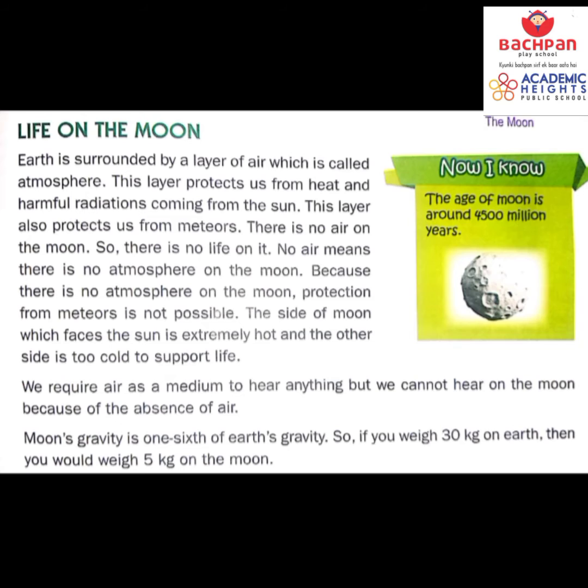Where it is so cold, children, it is very difficult to support life, and where it is very hot, how can you go and live there? We require air as a medium to hear anything, but we cannot hear on moon because of the absence of air. Moon's gravity is 1/6 of the Earth's gravity.